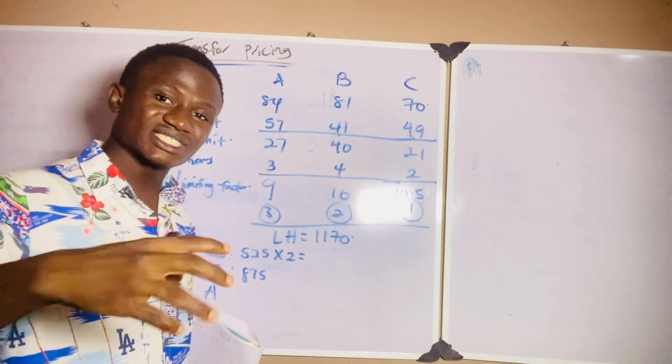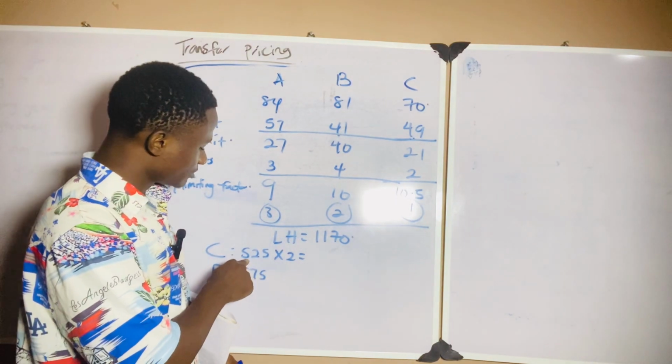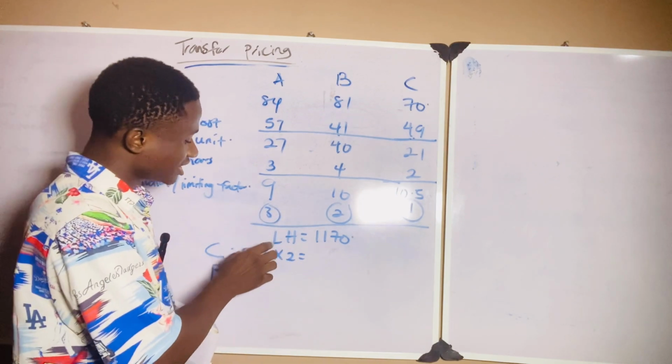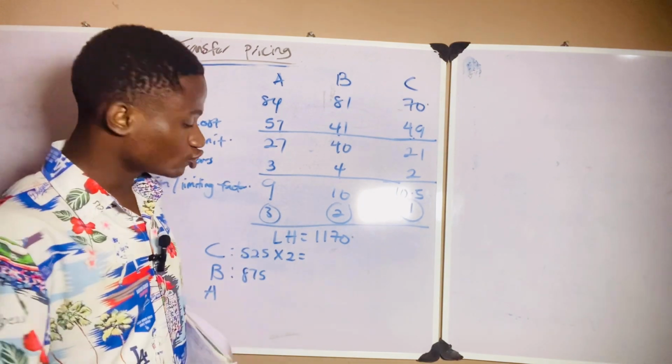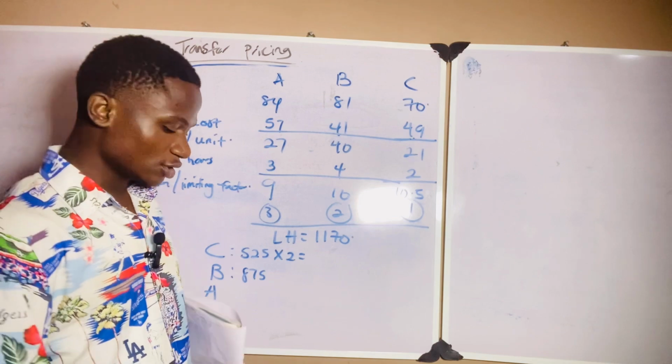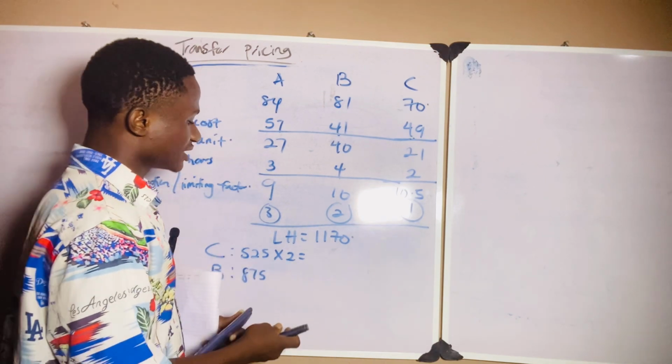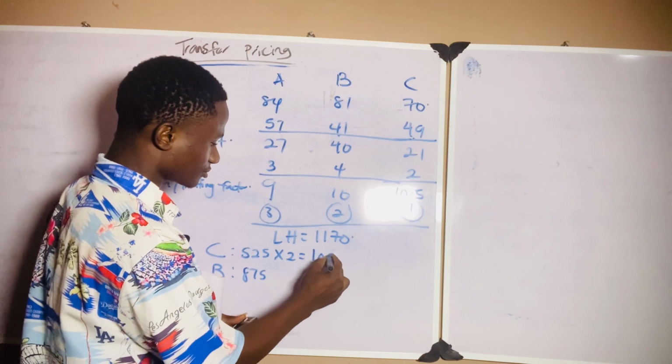So we should produce product C first. If you are producing product C, market demand for product C is 525 units. For us to produce those 525 units, we need 2 hours for each product. So 525 times 2 hours will give me 1,050 hours.